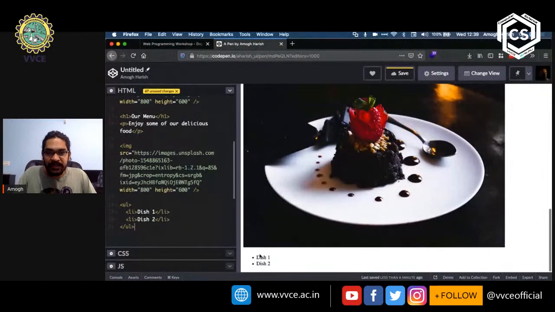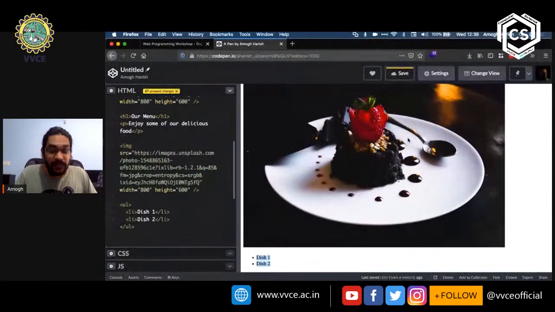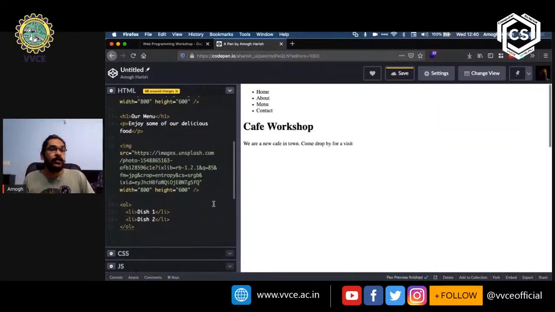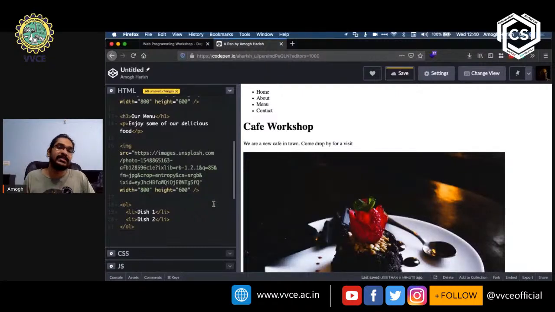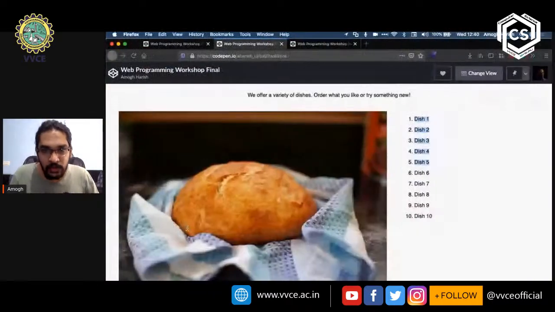So if we come down, we can see that it has created a bulleted list. But if we go back to our design, it shows numbers. It does not show bullets. So how do we achieve that? Okay, so there is another tag very similar to the UL tag, but this is called an OL tag, right? Which is called an ordered list. If you recall, UL stands for unordered list and OL stands for ordered list, right? So if you scroll down, we can now see that it says 1, 2, dish 1, dish 2, right? So great. Let's go back.